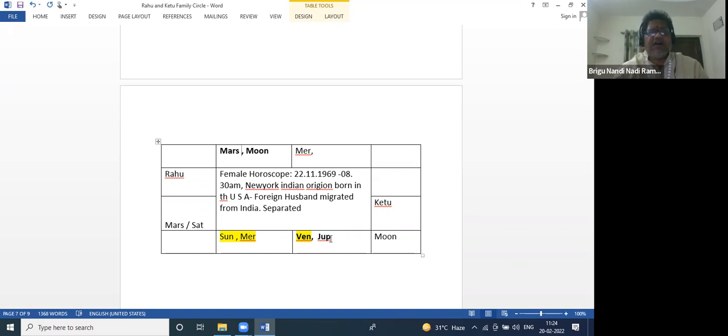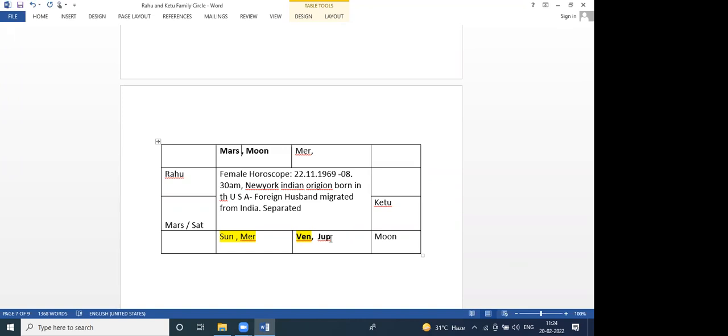This is a female horoscope. She got married after 24 years, and that happened here because Mars is aspecting the third house. Marriage we cannot predict at 0 to 12. That's why, though Mars is aspecting the first house, we are not talking about marriage there. That is not the marriage period. So like this, we have to check. Good question.